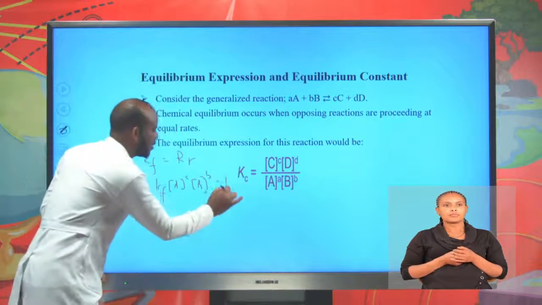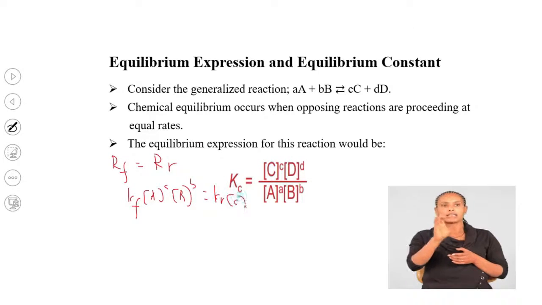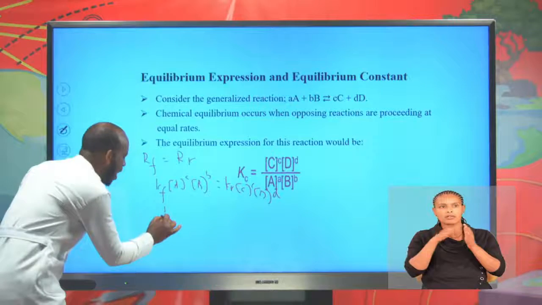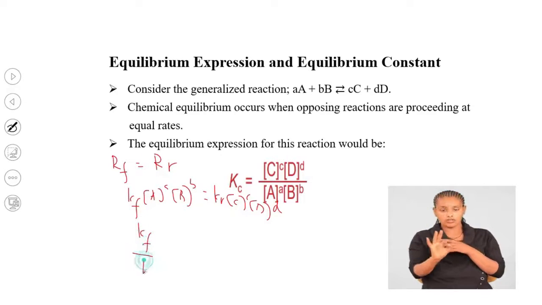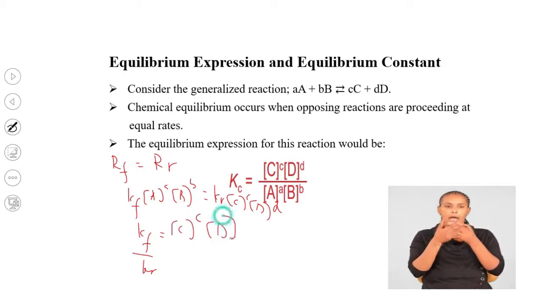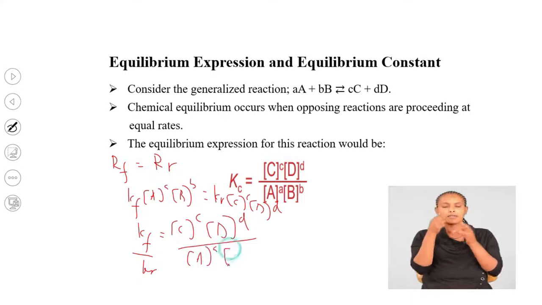K reverse times concentration of C to the power of C times concentration of D to the power of D. We can write this as K forward divided by K reverse equal concentration of C to the power of c times concentration of D raised to d divided by concentration of A to the power of a times concentration of B raised to b.